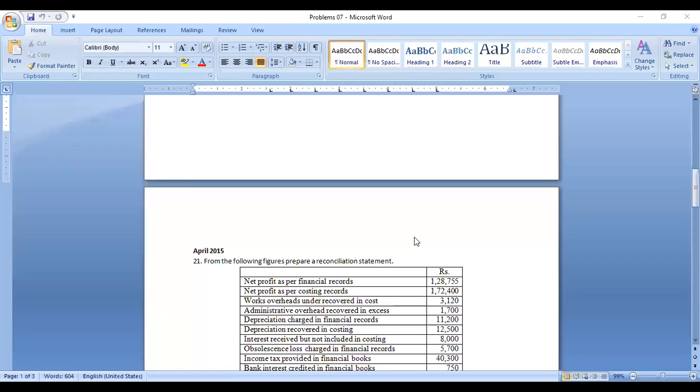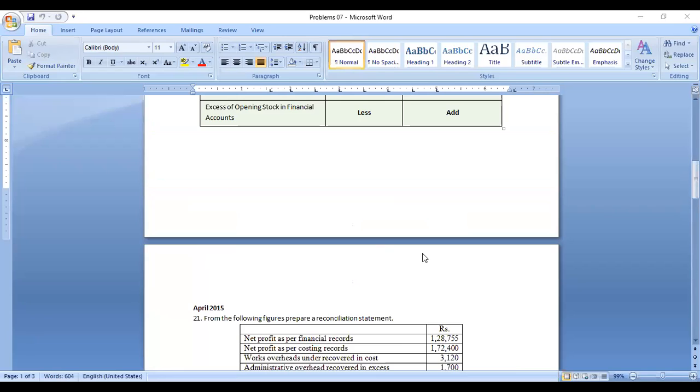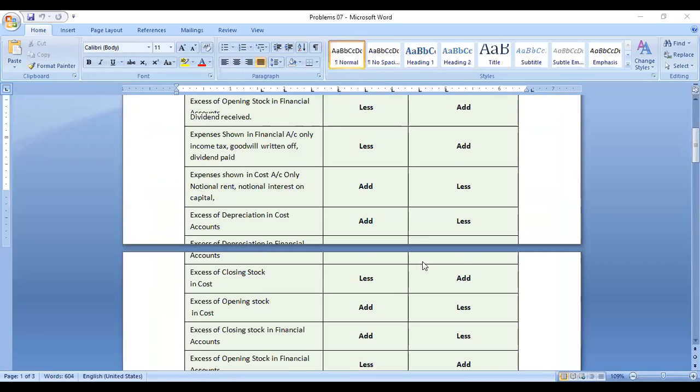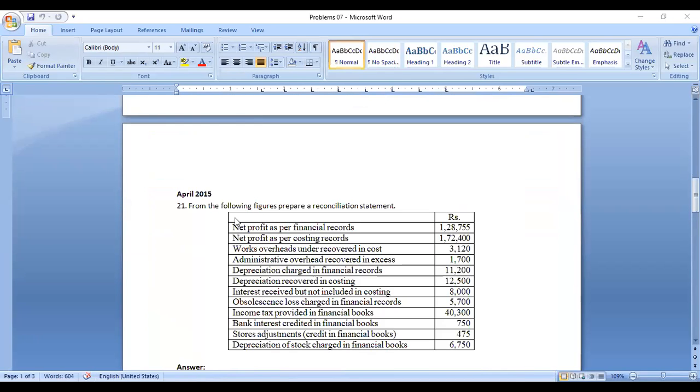Problem number 7. Okay. Right. So again, I reflect the same things. While working out the problem, you can understand. I will take one problem from the previous year question paper, the question from April 2015. They can ask it. This is April 2015.